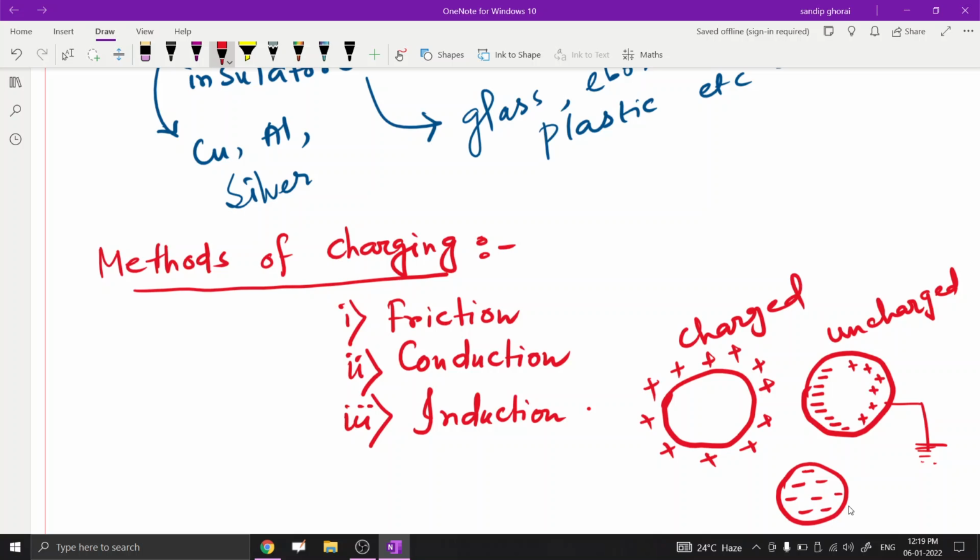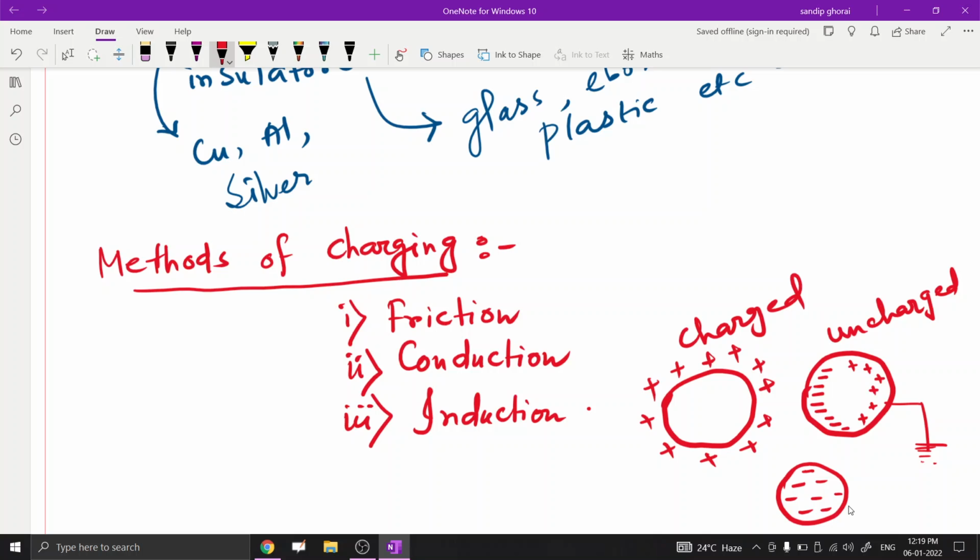Also, for the conduction method, the nature of the charge on the uncharged object is the same as the charged object. But for the induction method, if we take the charged body as positive, then we get a negatively charged body. That means by the induction method we get two differently charged bodies, one positive and another negative.